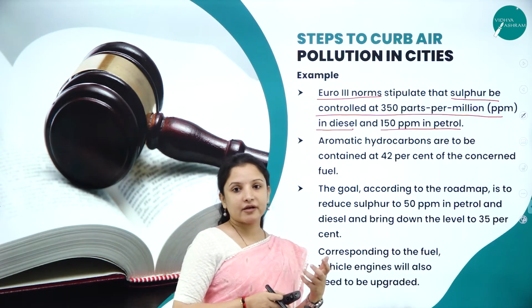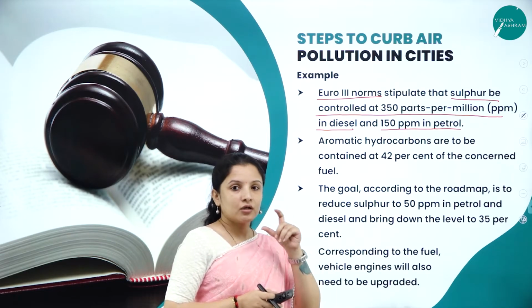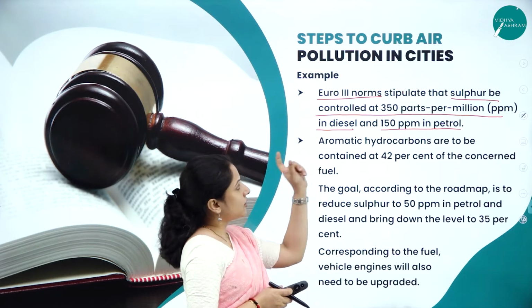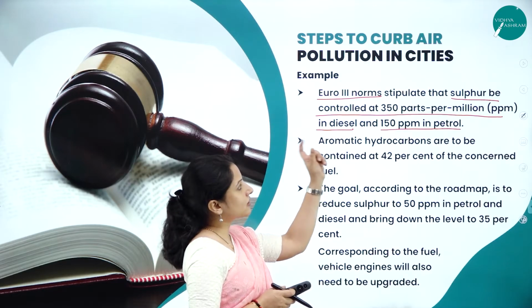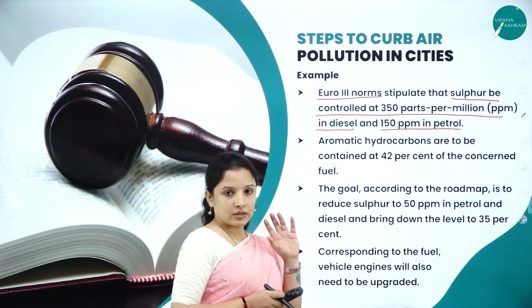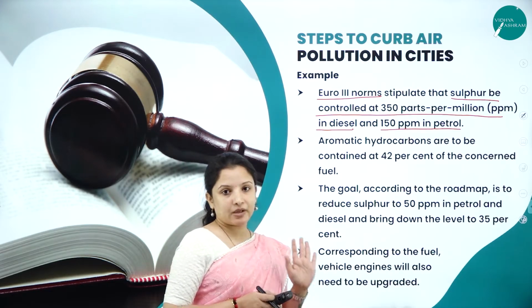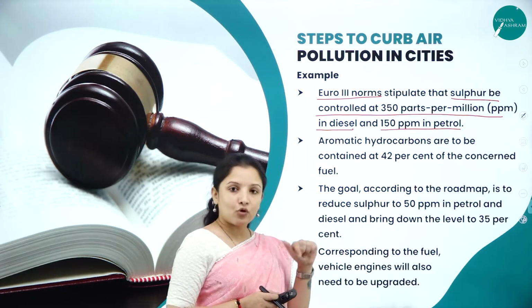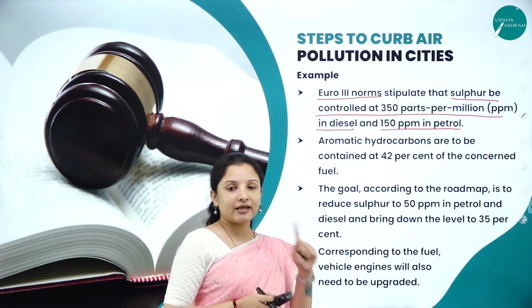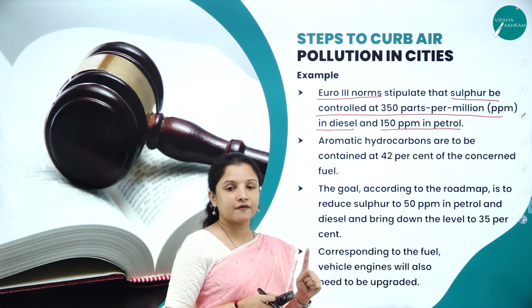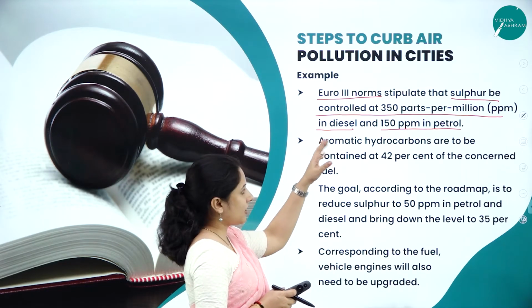So how can we reduce sulfur? They put a rule wherein in diesel there should be only 350 ppm of sulfur, and in petrol there should be only 150 ppm of sulfur. If more than that is there, then it is against the rules and regulations of the vehicle. So that is what they put forward.